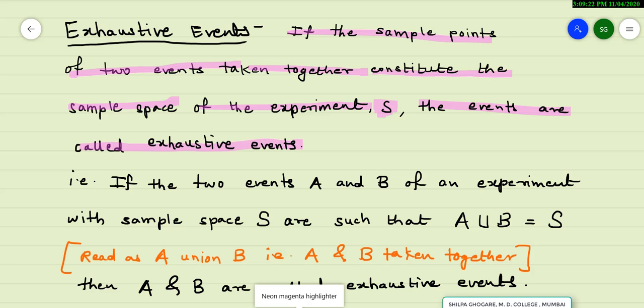So if the two events are A and B and they are the events of an experiment with sample space S such that their union, how do you read this? This is read as A union B is equal to S. So this U is read as union, A union B. And the meaning of A union B is you take the elements of A and B together.